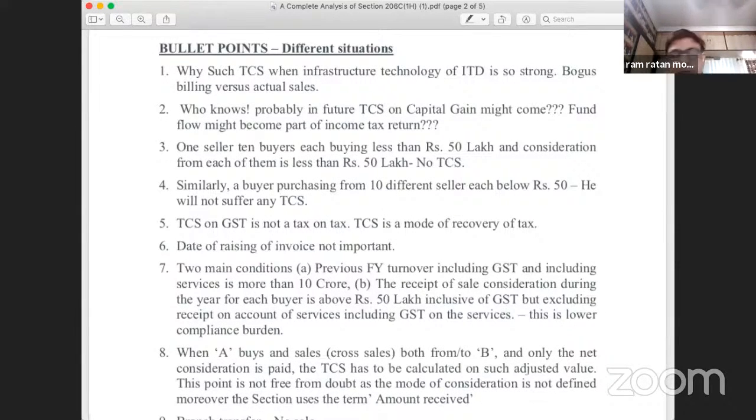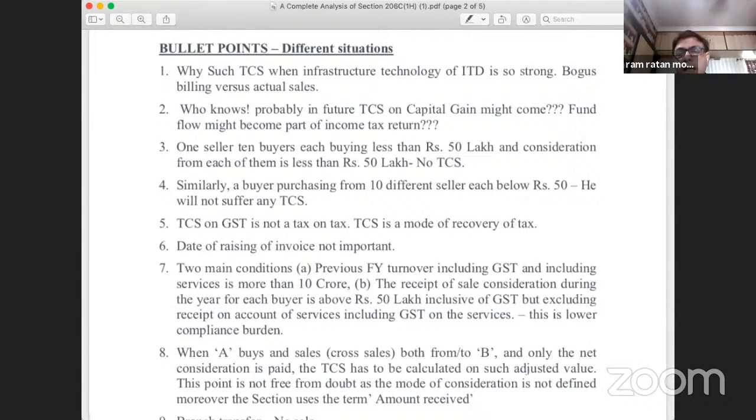Absolutely no, because this particular section 206C(1H) is applicable only on sale of goods, or the consideration received on sale of goods. It will not apply to immovable property. The point is whether TCS will be collected on sale of shares. The first answer will be yes, but if the sale of shares is at a recognized stock exchange, then that will come out of the purview of TCS. But if it is other than a recognized stock exchange, then the TCS will be applicable. So if there is any off-market transaction, then TCS will be applicable.